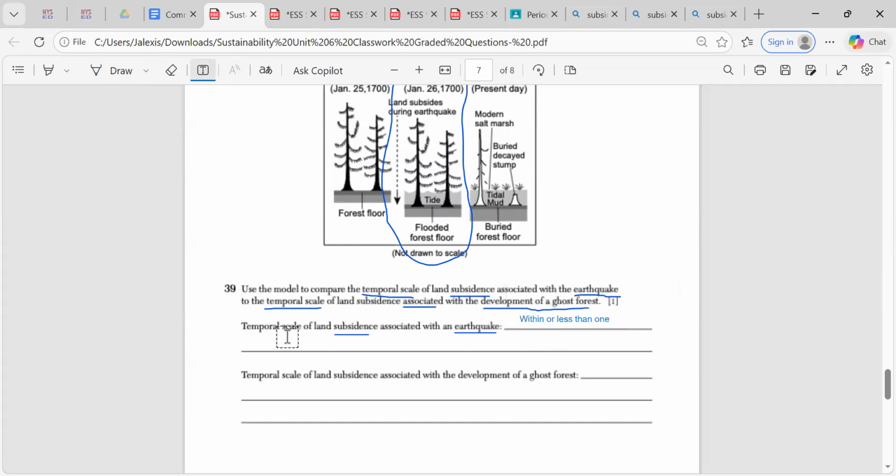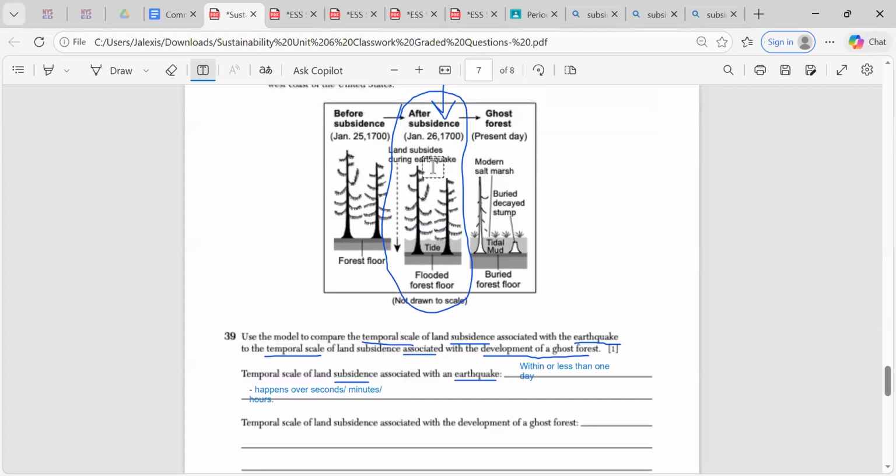All right. If you were to also say that it happens over seconds, minutes, or even hours, that would also be correct. But remember, it happens on January 26th. We may lean to the fact that, oh, hey, I see before subsidence, the land is fine, January 25th, and it takes 1 day.